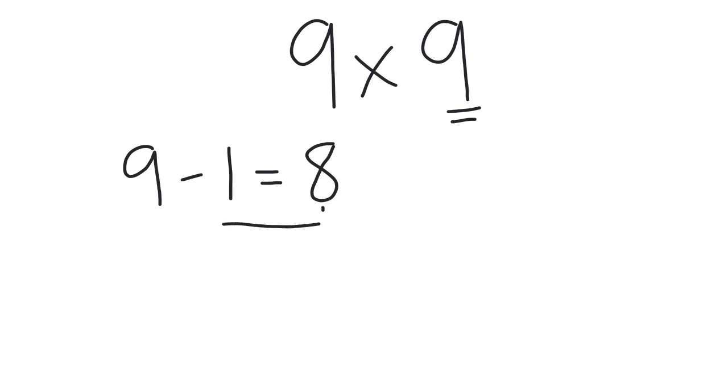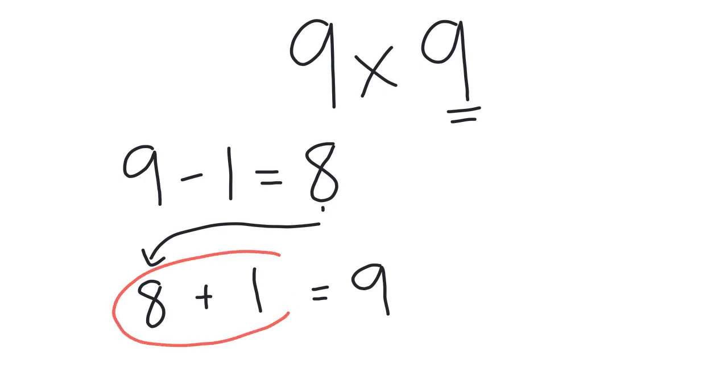So 9 take away 1 is 8. Now, if I pull that 8 down, I have to think, okay, 8 plus what number is going to give me 9? Well, that's pretty easy. 8 plus 1 equals 9. Now remember, that answer comes from these two digits that we added to make 9. The first digit is our tens, and the second digit is our ones. So the answer to 9 times 9 is 81.